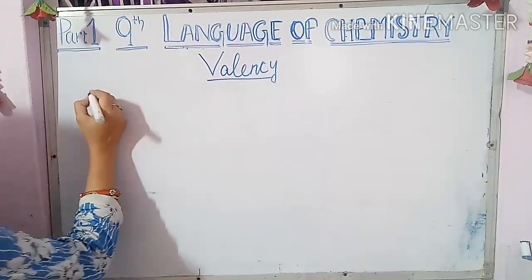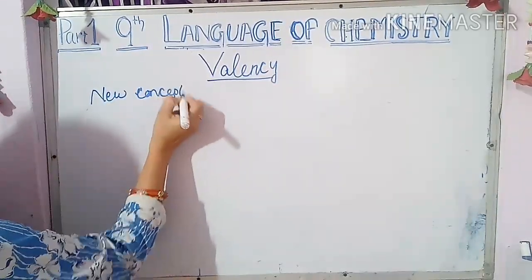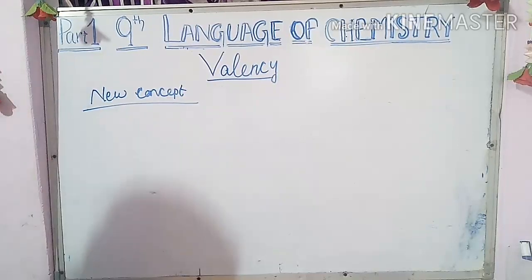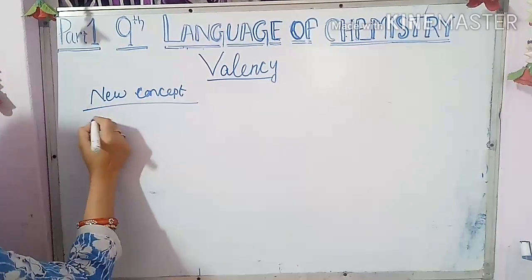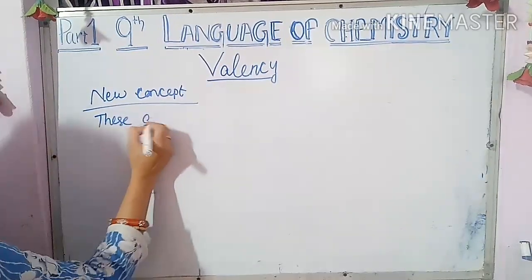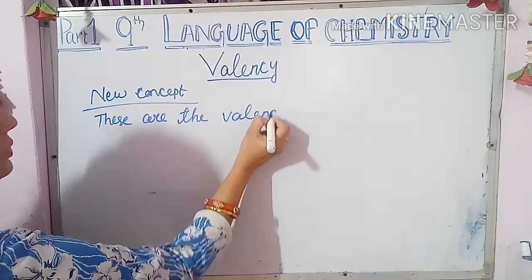Now children, according to the new concept, what is valency? These are the valence electrons.